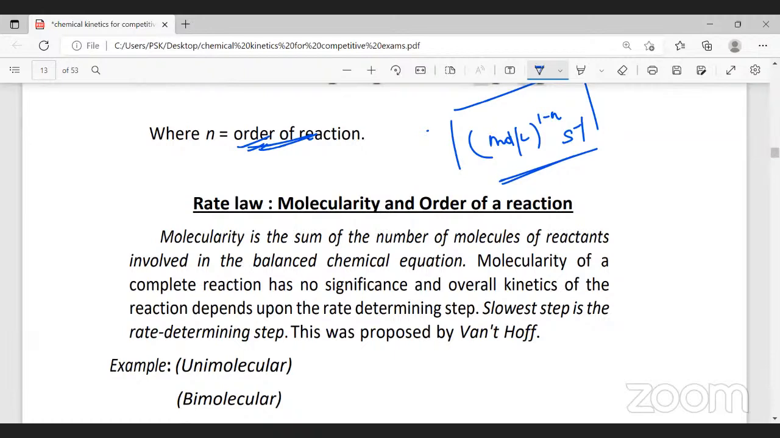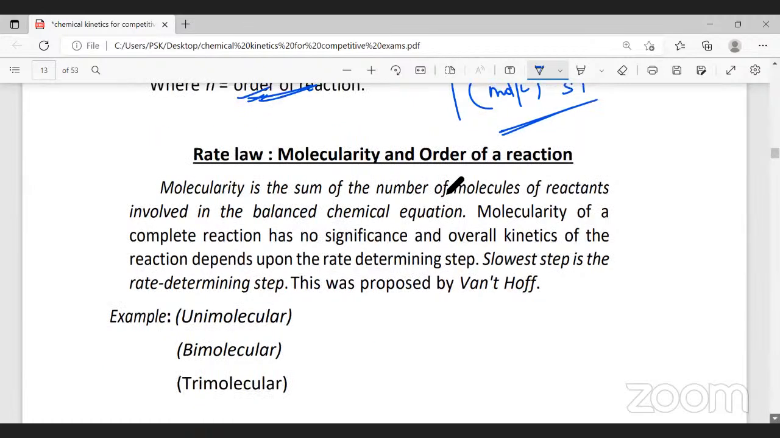Now, before we get into the definition of molecularity, we should understand that a reaction is